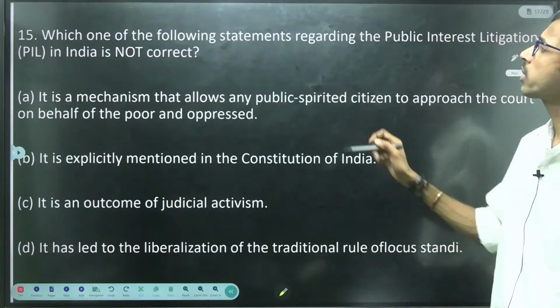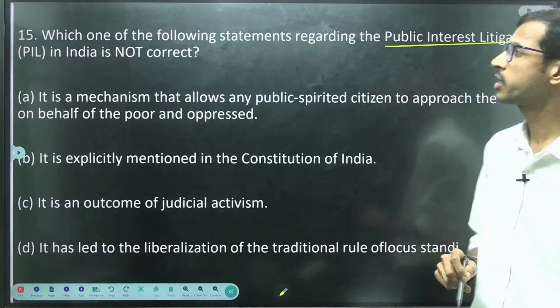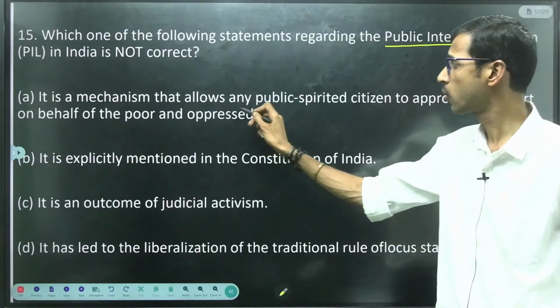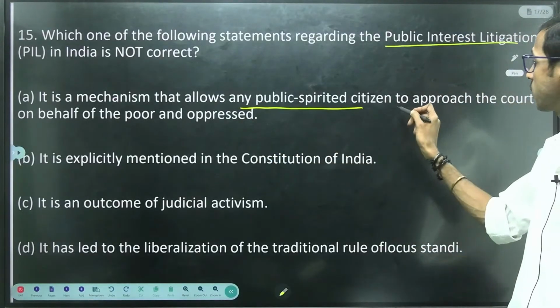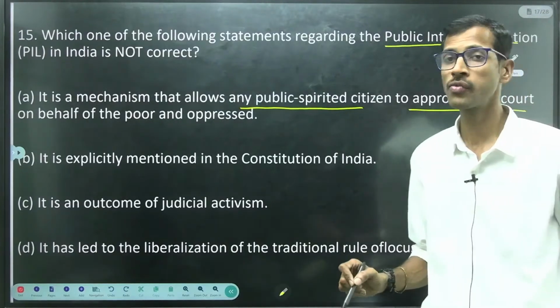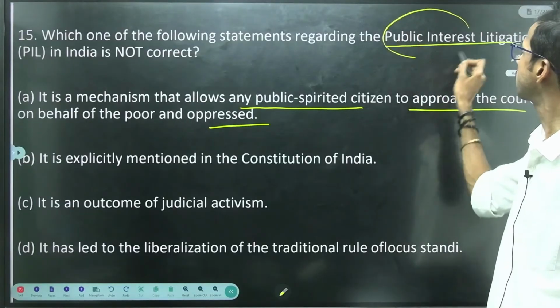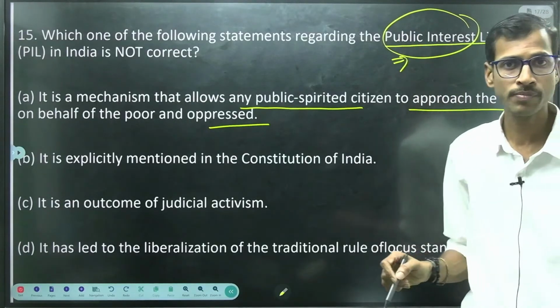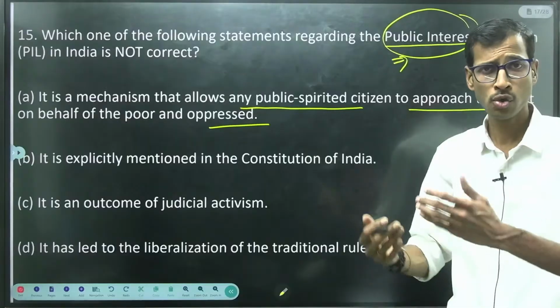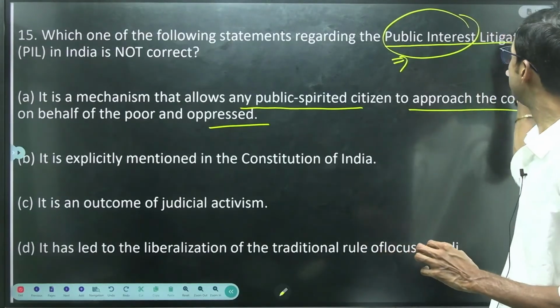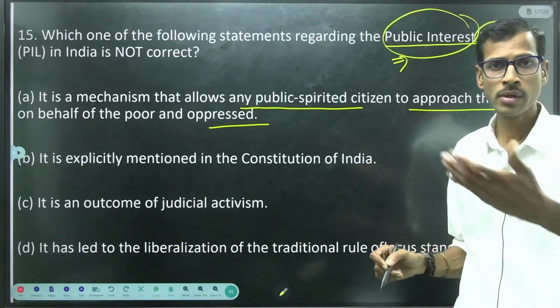Next, which one of the following statements regarding public interest litigation in India is not correct? Very important. It is a mechanism that allows any public spirited citizen to approach the court on behalf of the poor and oppressed, right? The name itself indicates that in any matter related to public interest, any person can litigate, meaning file a case.